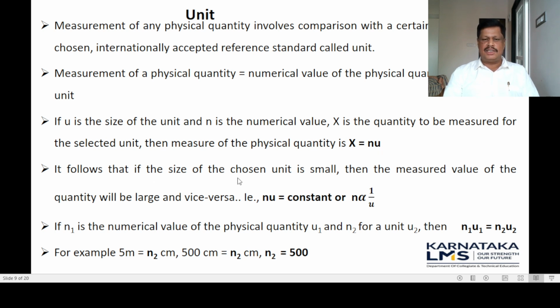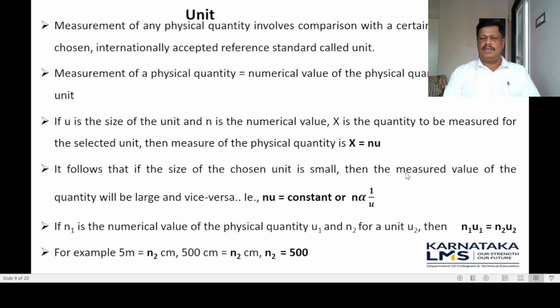It follows that if the size of the chosen unit is small, then the measured value of the quantity will be large, and vice versa. That means this product nu should always be constant. If n is small, u should be large, or if u is small, n should be large.